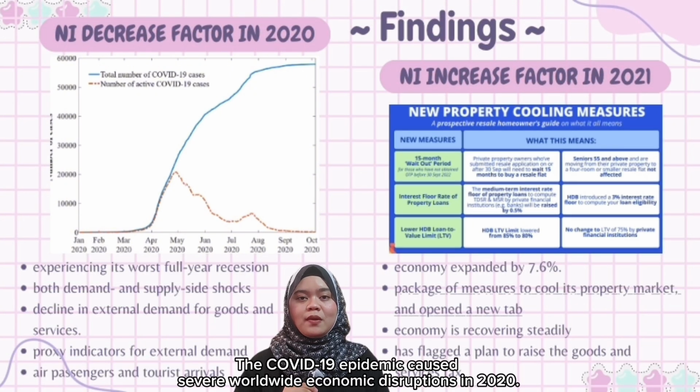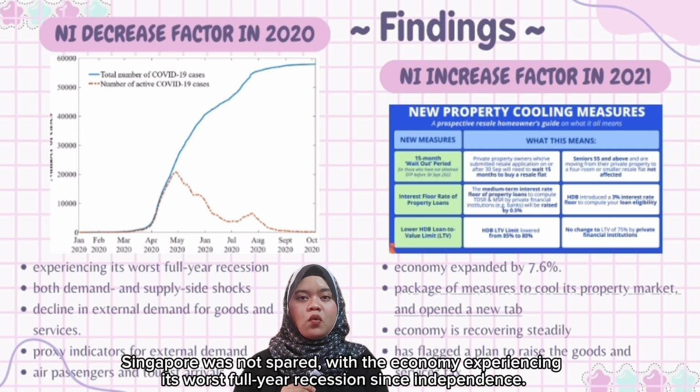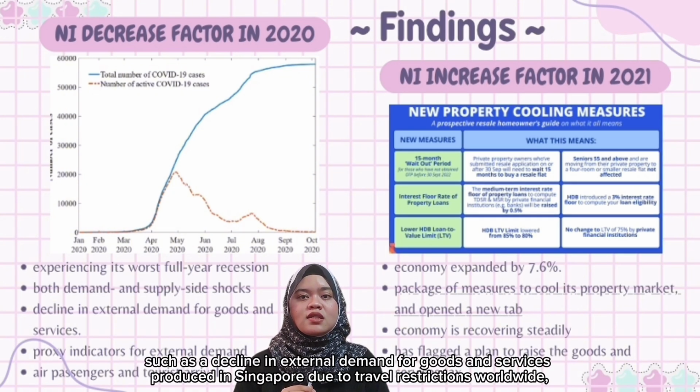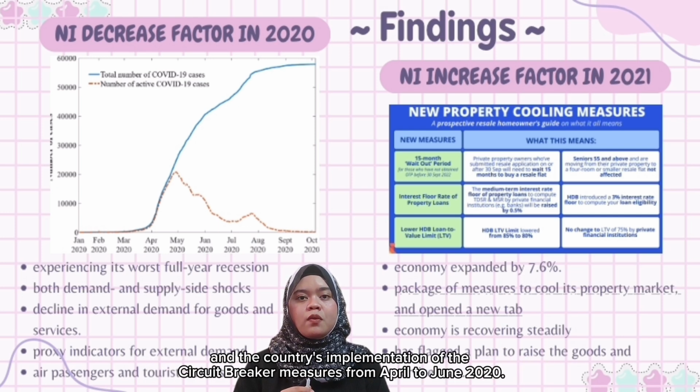The COVID-19 epidemic caused severe worldwide economic disruptions in 2020. Singapore was not spared, with the economy experiencing its worst full-year recession since independence. During the year, the economy had to deal with both demand and supply shocks, such as a decline in external demand for goods and services produced in Singapore due to travel restrictions worldwide, and the country's implementation of the circuit breaker from April to June 2020.